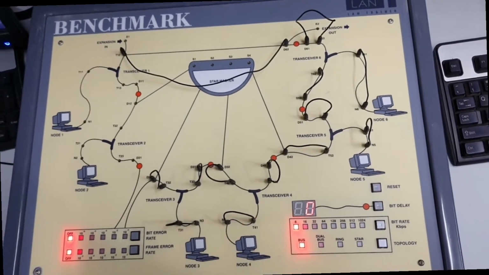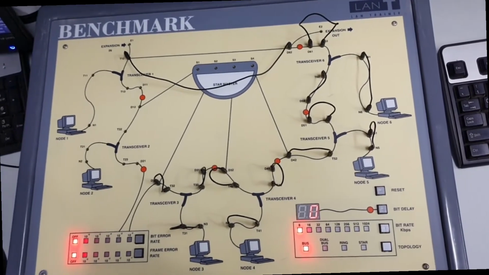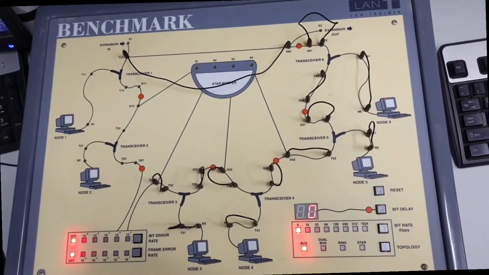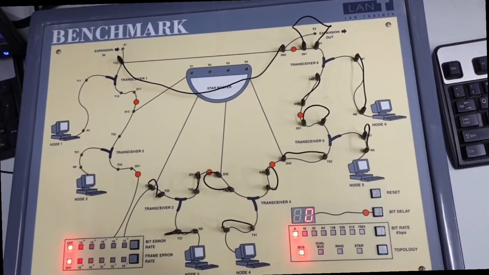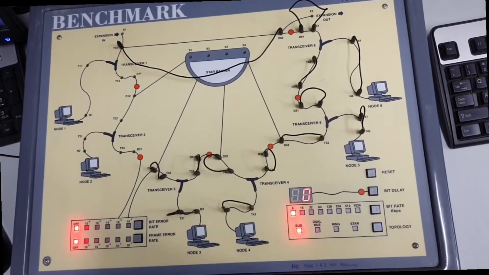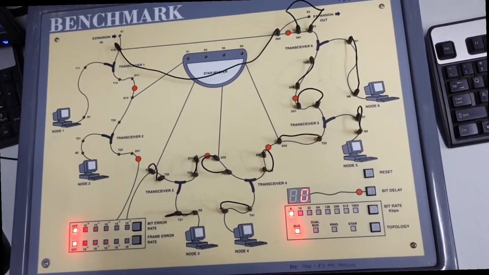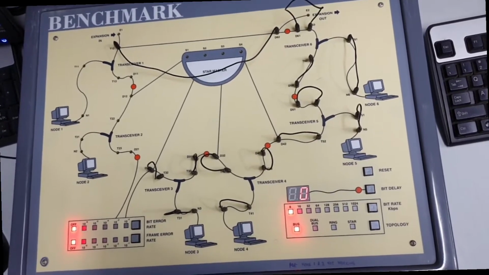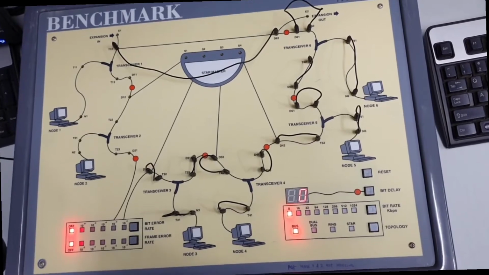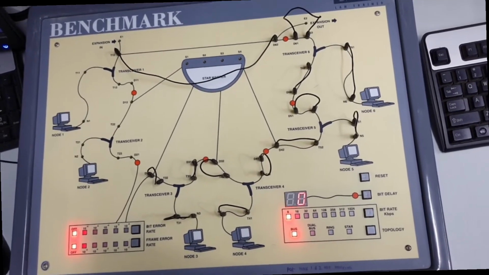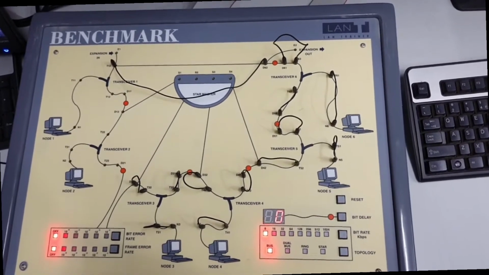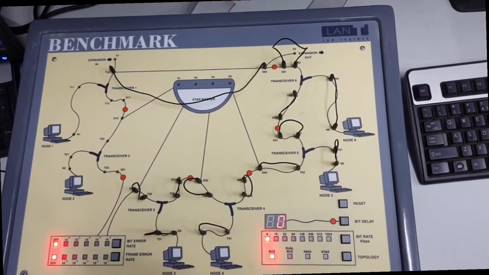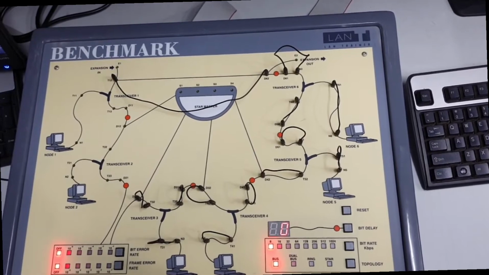In this lab we are going to study the wireless LAN protocol CSMA-CA. The purpose of performing this experiment is to introduce you to the concepts of virtual channel sensing using request to send and clear to send, physical medium reservation, and the RTS-CTS data acknowledgement cycle. In this lab, you will be able to implement the CSMA-CA protocol for packet communication between a number of nodes connected to a common bus.